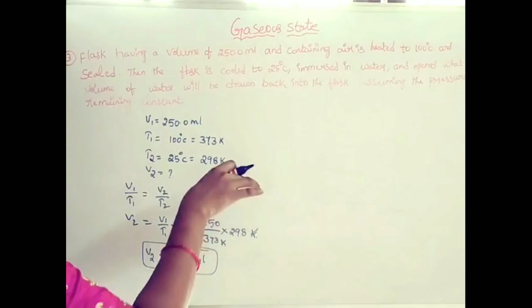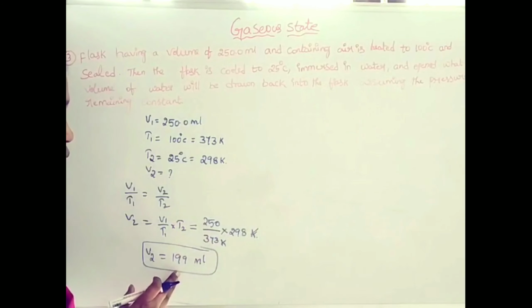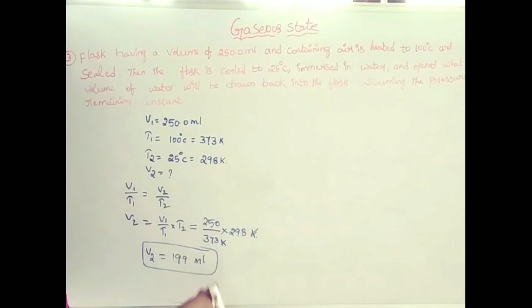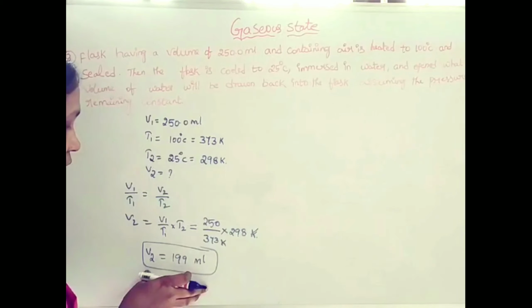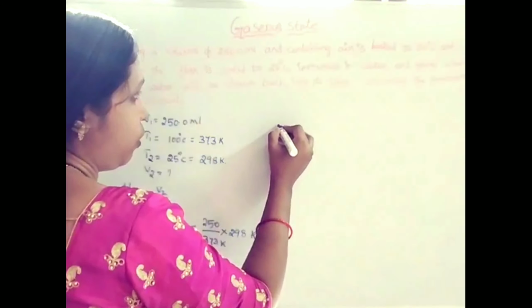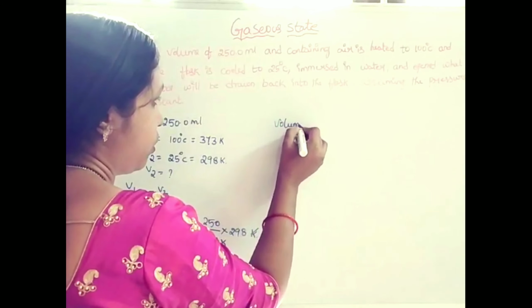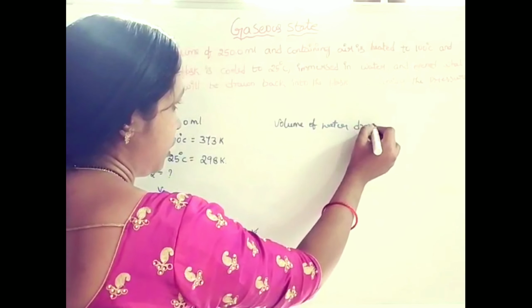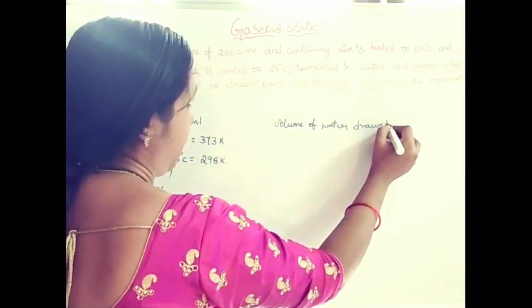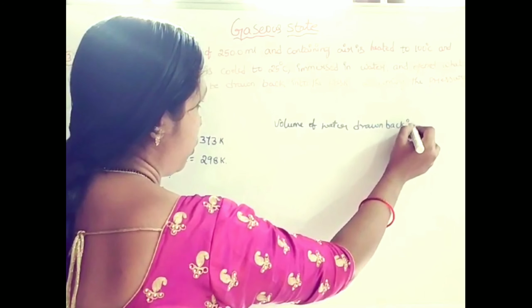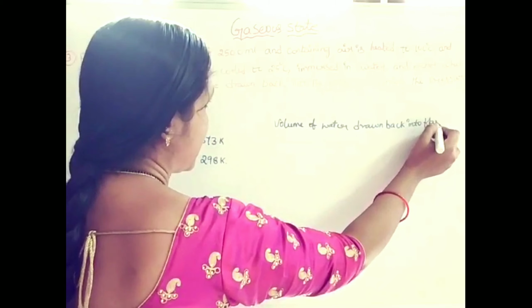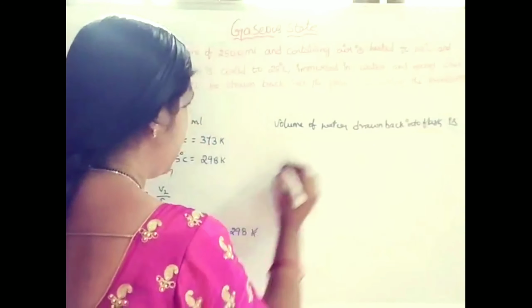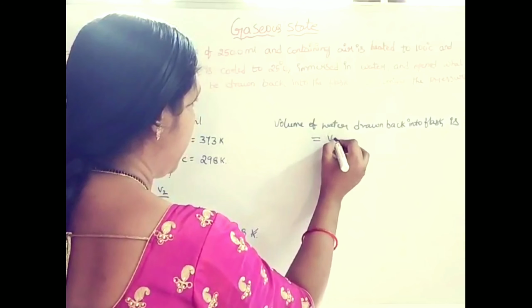After immersing in a water bath, the volume of water drawn back into the flask is equal to V1 minus V2.